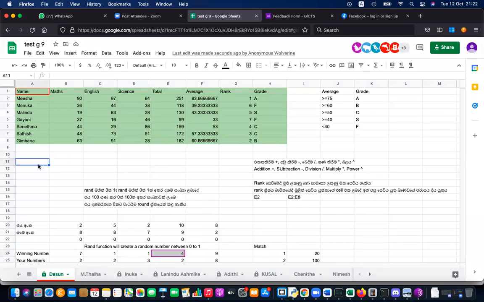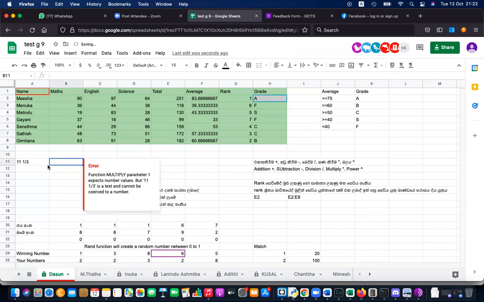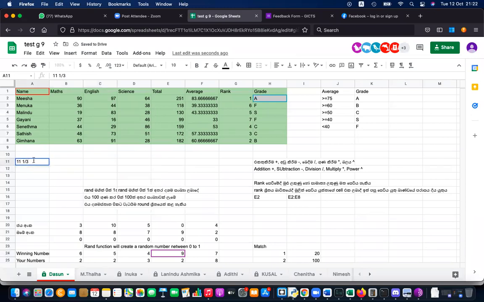So like this, if I want to write 11 and 1 divided by 3, this is a fractional number. It is possible. Then you can multiply this as a number even. But you have to carefully write the fractions, because if it is aligned to the left side, it is not a value. Automatic left side alignment means it's not a value. You can write functions in this way in Excel, but not in Google Sheets.